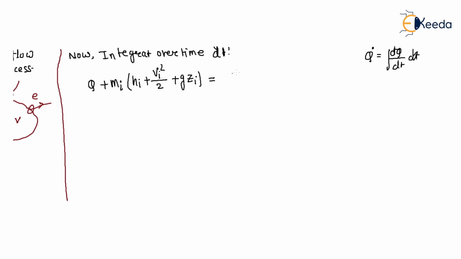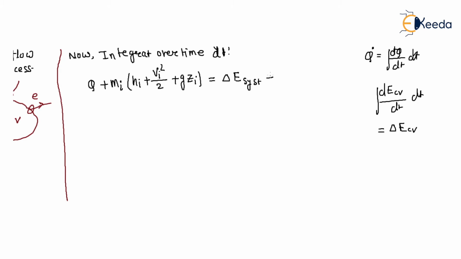If you integrate dE CV by dt over dt, this is delta E CV, right?